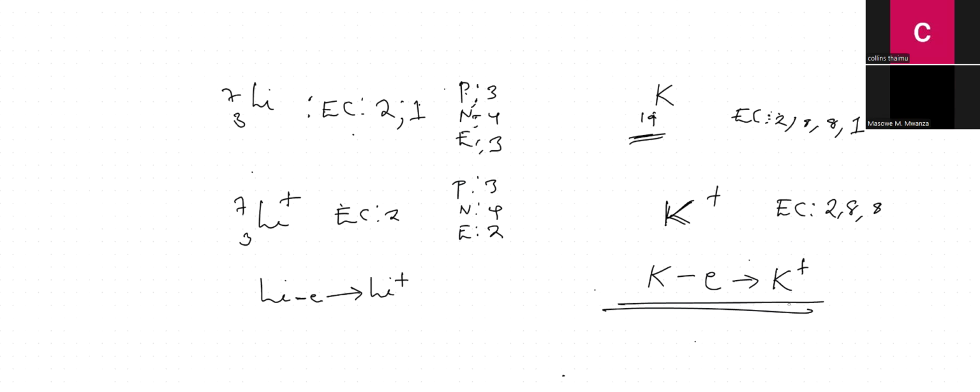If I say write the symbol for potassium ion, you don't have to write the whole nuclide, putting 19 there and the mass. You just write the symbol with the charge. So that's potassium ion. If I say sodium ion, you don't have to write the whole nuclide. If they say nuclide notation of sodium ion, then yes. But if they just say write the symbol of sodium ion, it's just like that. For lithium ion, just like that. Unless they say nuclide, then you put the plus and the charge.